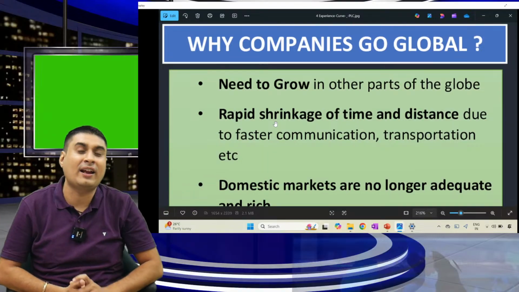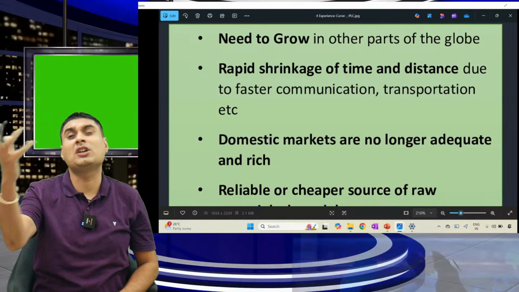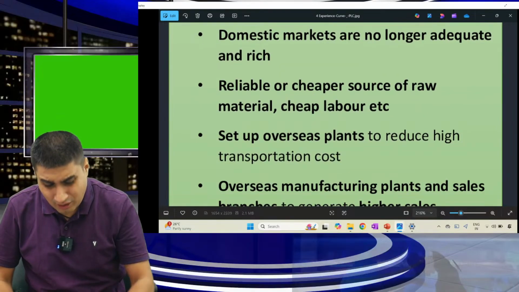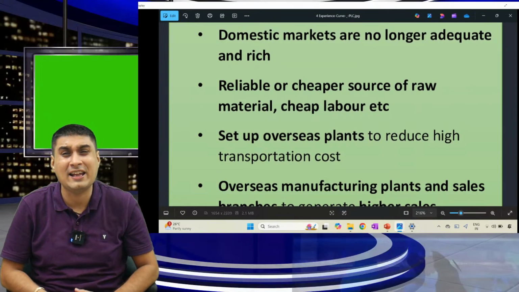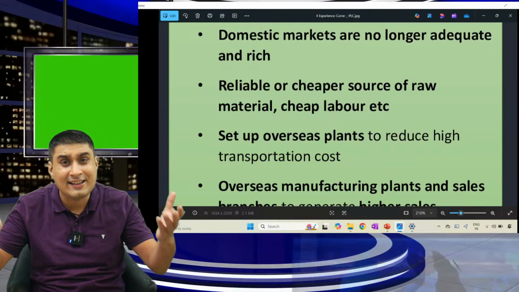So in Singapore, we can open another branch, but they have a different syllabus of ICI. Understood, sir. So rapid shrinkage of distance and time is there. Domestic markets are no longer adequate and rich. Today, why do we want to supply to the US? The domestic market is not enough.